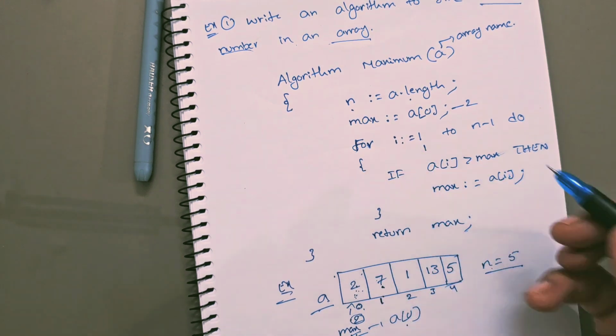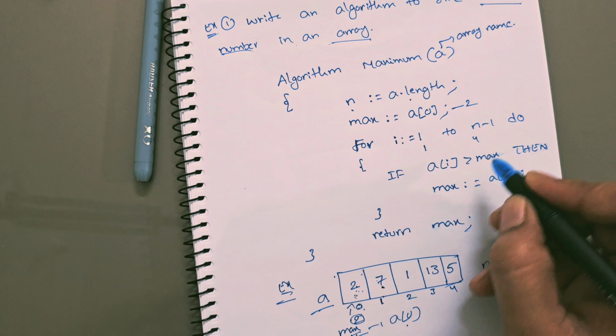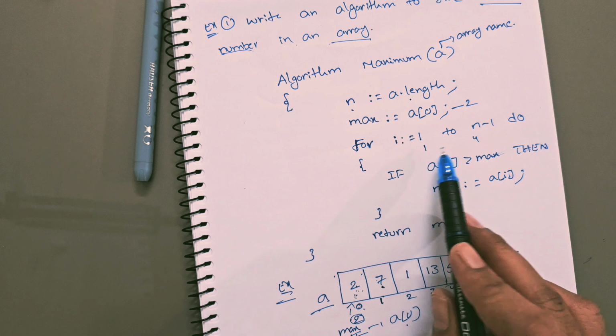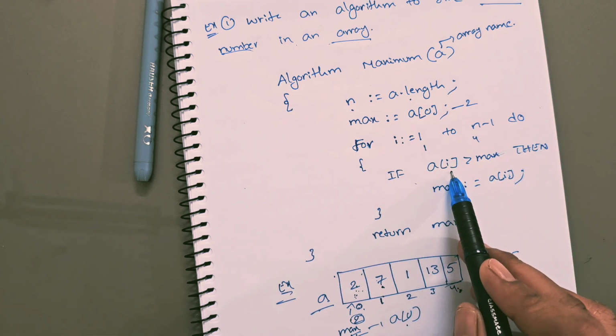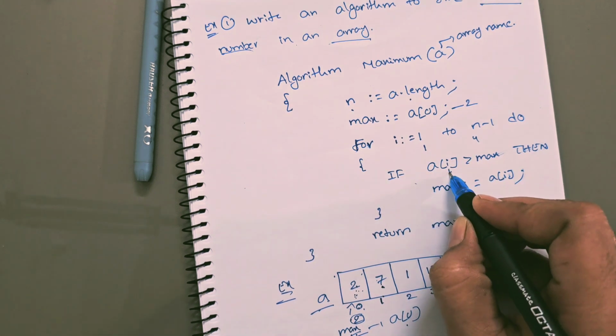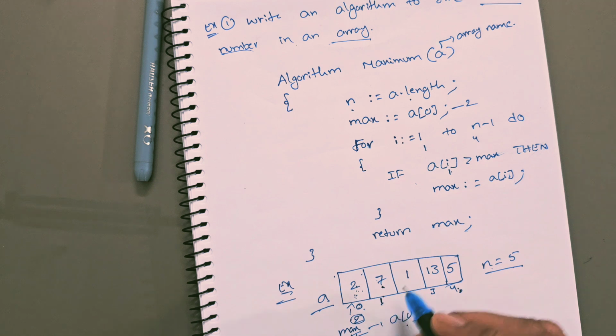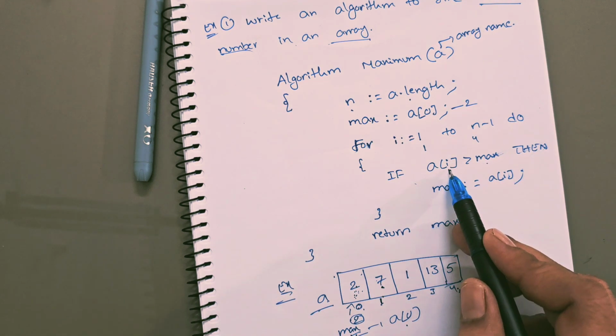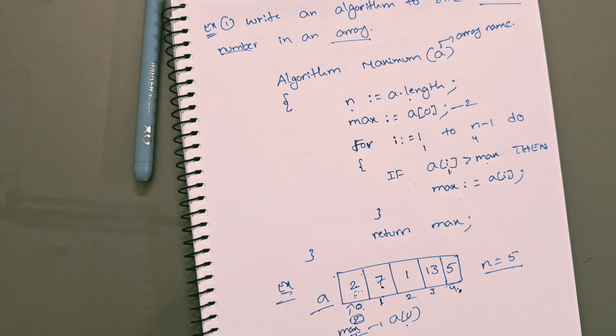So here 1 to how many? 5 minus 1, so it will take 1 to 4. We have to check the index positions up to 4. Okay, I is equal to 1 to 4. Do, if A of I, here 1, A of 1, what is A of 1? 7. What is the first case? If 7 greater than max. What is the max value? 2. If 7 greater than 2. Yes, the condition returns true. If the condition returns true, then you have to update the max value.